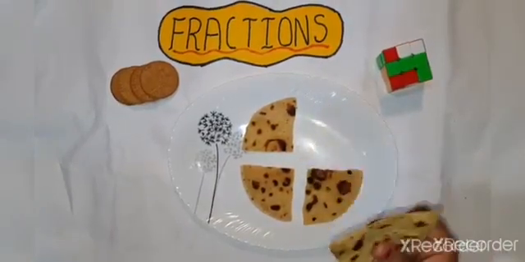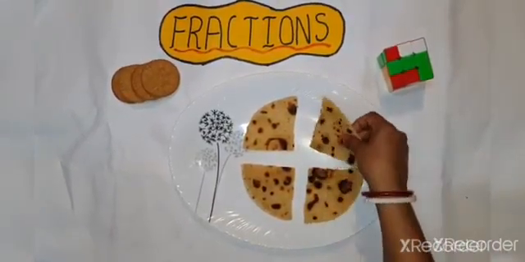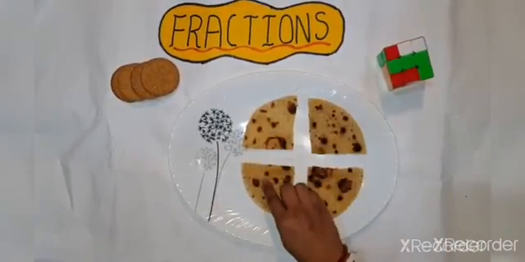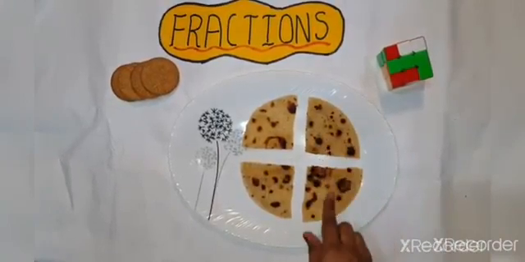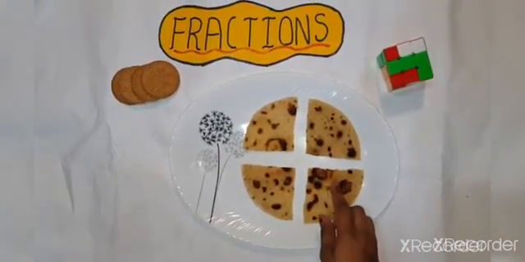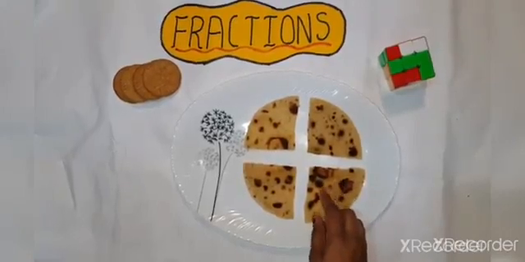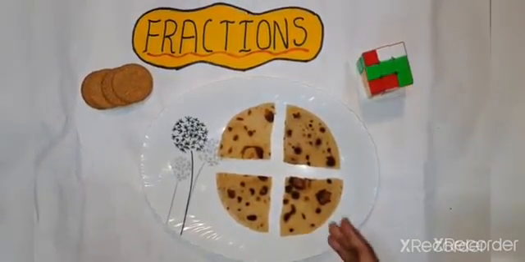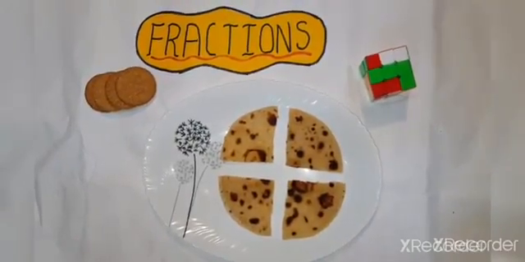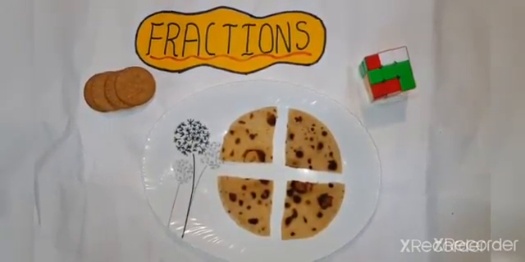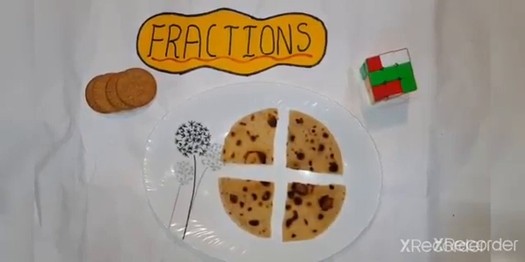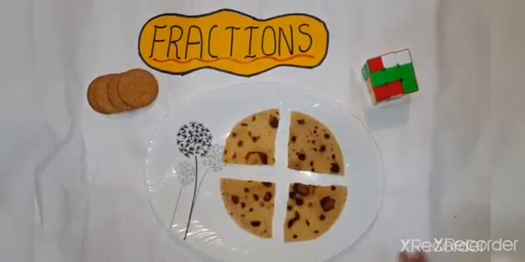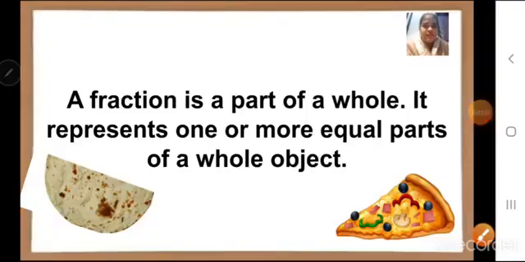This piece is also known as a fraction. So next time when you are eating a chapati or a pizza or a donut, remember you are eating a fraction of a whole. So children, we can say a fraction is a part of a whole.